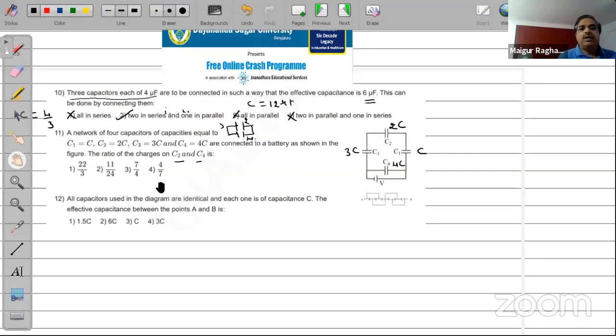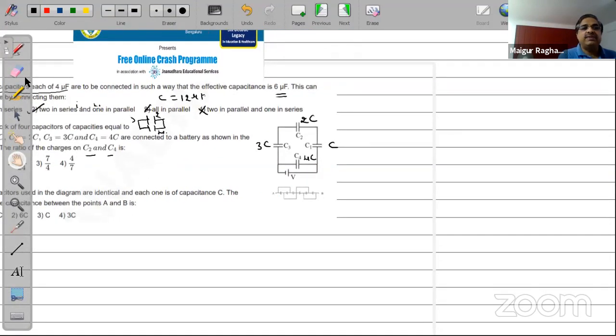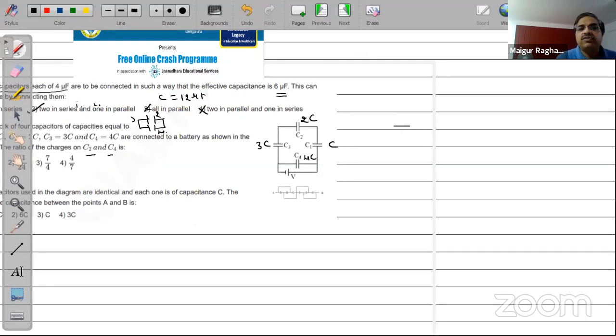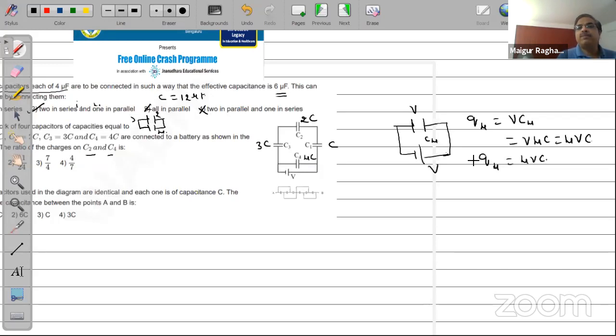Now, finding the charge on C4 is the easiest. You know why? Because C4 is connected to the battery directly in a parallel combination. Whatever the voltage here, the same will be the voltage here. So the charge on C4 is the simplest to find out. It should be equal to V into C4, which will be V into 4C, so this will be equal to 4VC. So I have determined the charge on C4. The only thing left now is to find the charge on this 2C.